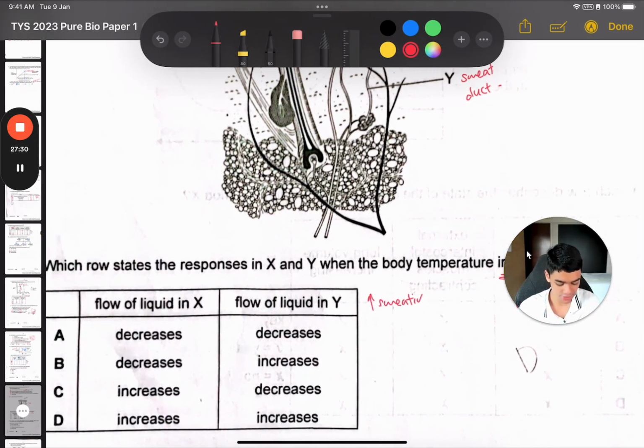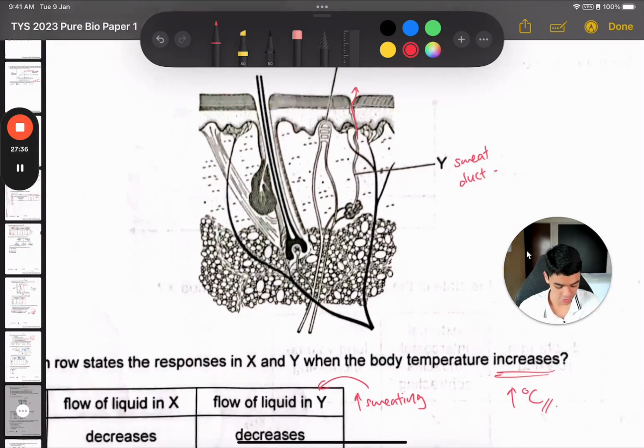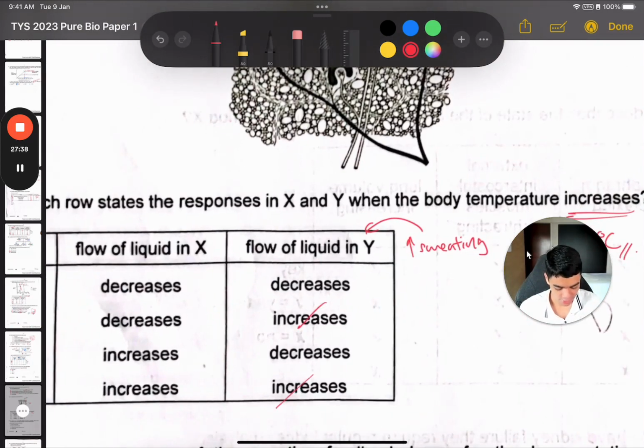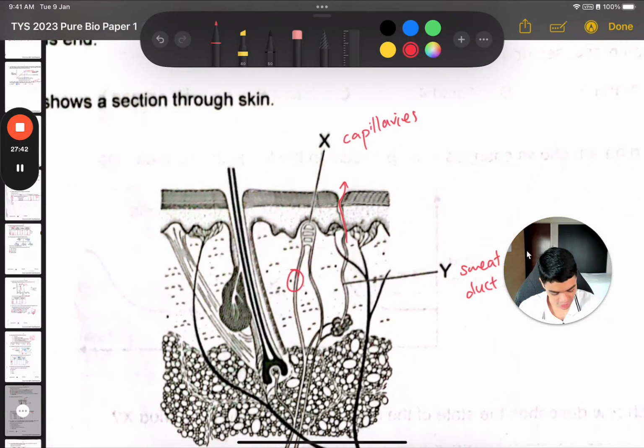So yes, you will increase flow of the sweat because more sweat is coming out this way. So yes, it is increased. Okay, now flow of liquid in X. What happens at the capillaries, right? This is an arteriole, and the arteriole will dilate when you're too hot, so that more blood will flow to X.